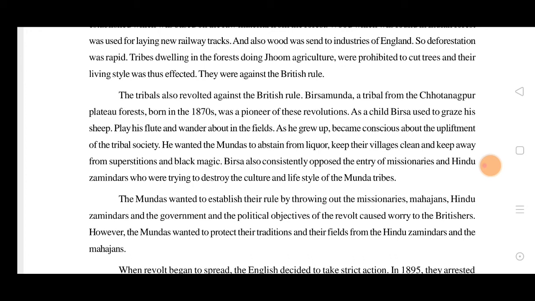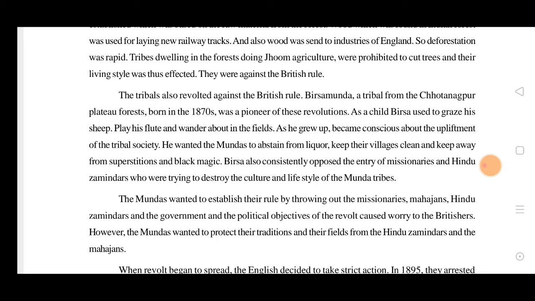If the trees are cut, where will he go? He used to play the flute and wander about in the fields. He was fond of greenery, like the forest. He used to love the jungles. But now the Britishers came and they were cutting trees everywhere. So he was against them, and he made many people revolt against them.